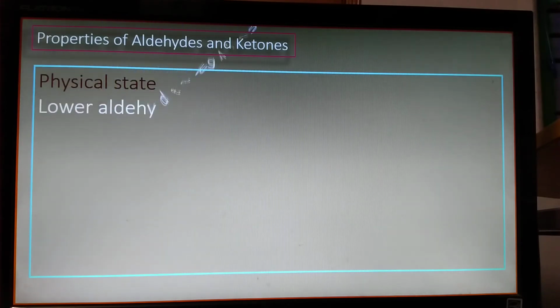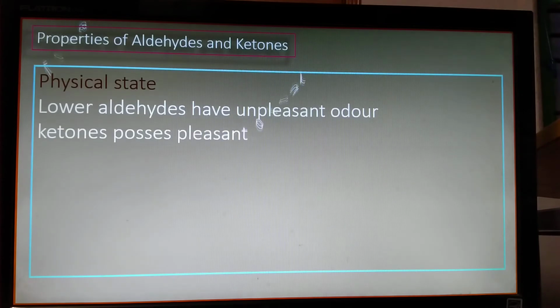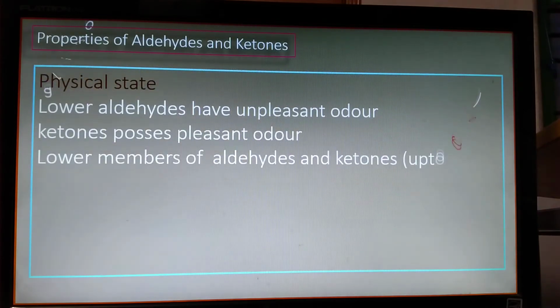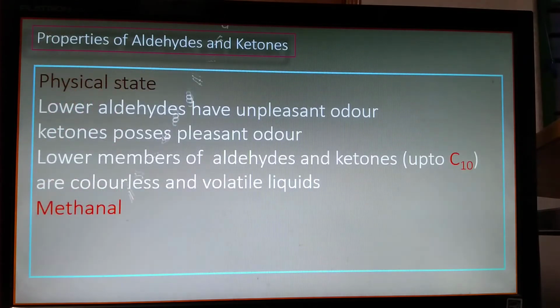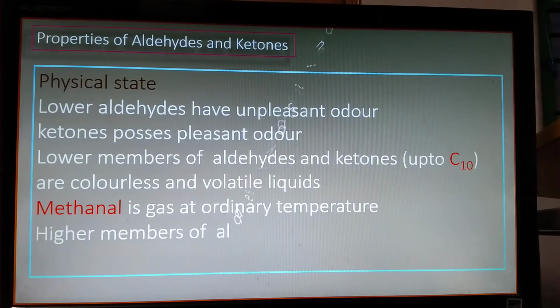First of all, physical state, that is whether solid, liquid or gaseous. Actually, lower aldehydes have an unpleasant odor. If you smell formaldehyde, it is an obnoxious smell. But ketones have a pleasant odor.